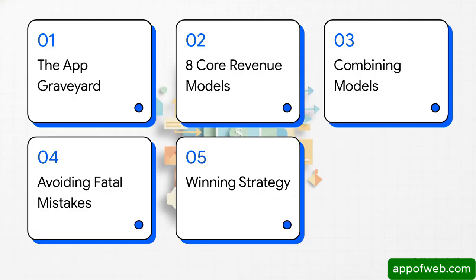Here's our roadmap for today's explainer. We'll start with the harsh reality of the app graveyard. Then, we'll break down those 8 core revenue models. After that, we'll look at how combining models drives success, followed by how to avoid some truly fatal revenue mistakes. And finally, we'll wrap up with how to choose your winning strategy.